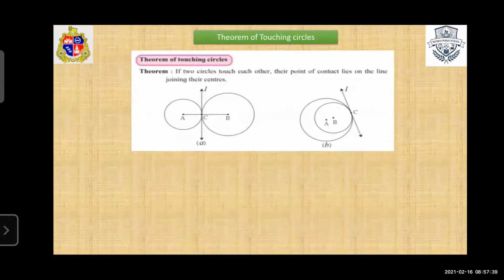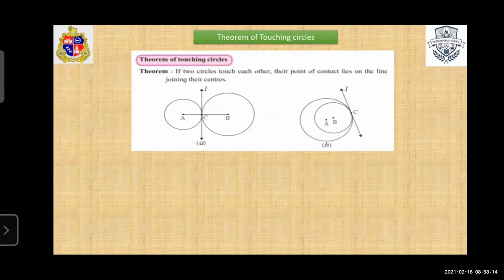The theorem of touching circles. Okay, students, see, the theorem of touching circles. What is the statement of this theorem? If two circles touch each other, their point of contact lies on the line joining their centers. In the previous slide we saw how circles touch each other internally or externally. So the statement of this theorem is, if two circles touch each other, their point of contact lies on the line joining their centers.